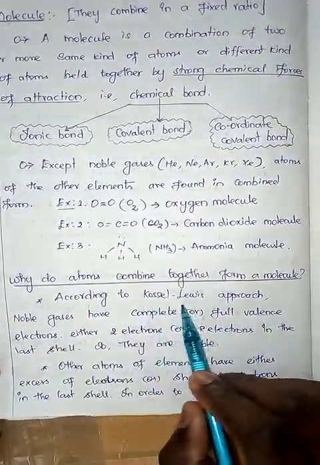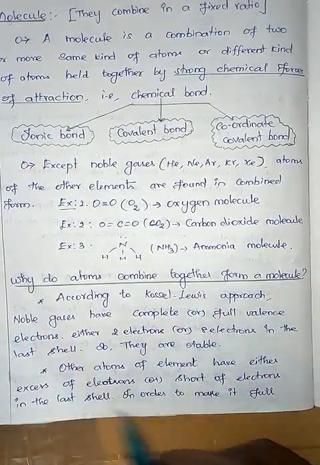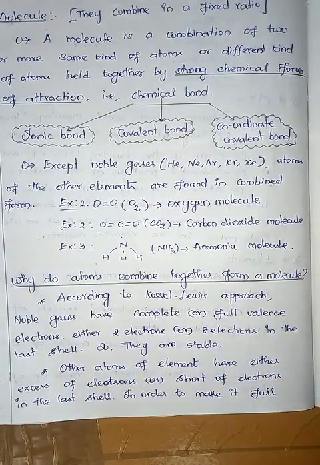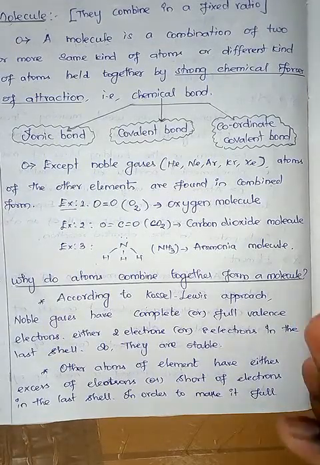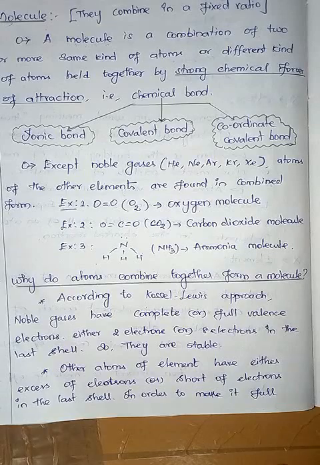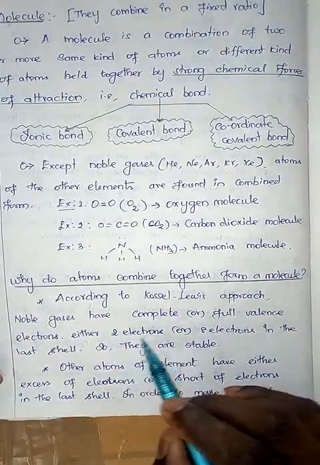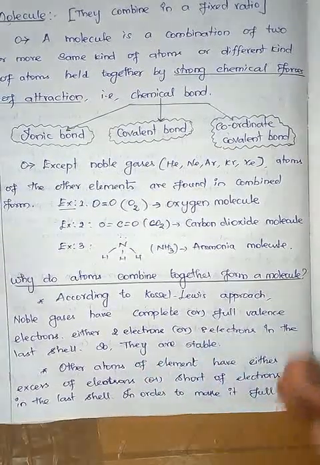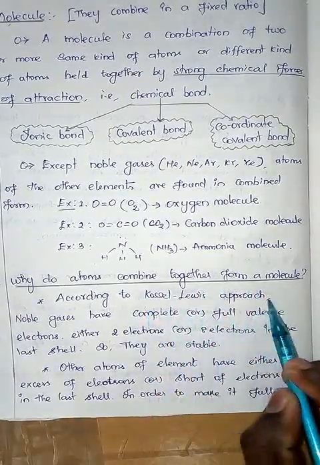According to the Kossel-Lewis approach, noble gases have their last shell completely filled. So the last shell of the noble gas is completely filled, and they are very stable. They have 2 electrons or 8 electrons in the last shell. So they become more stable. They are chemically inert. So according to this concept,